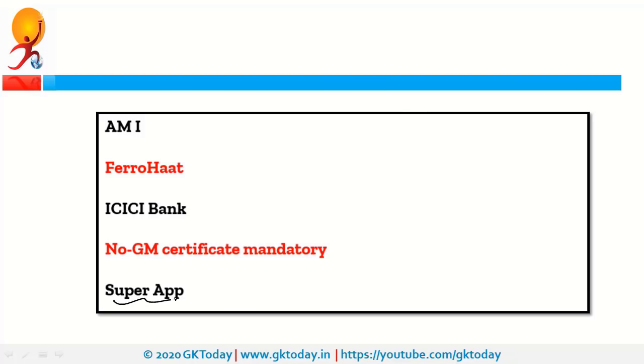Next is Super App. This app has been launched by Tata Group, and this app will provide digital services. So this is an omni-channel app. What does that mean? It means it will provide all the services, that means digital services, at one platform. So all the services of Tata Group can be accessed on a single platform. Now the problem is that we have different apps for different things, so our mobile has become an app collection box. So now there is a new concept of super apps. That means it will have multiple apps within that single app, and it can do multiple functions.